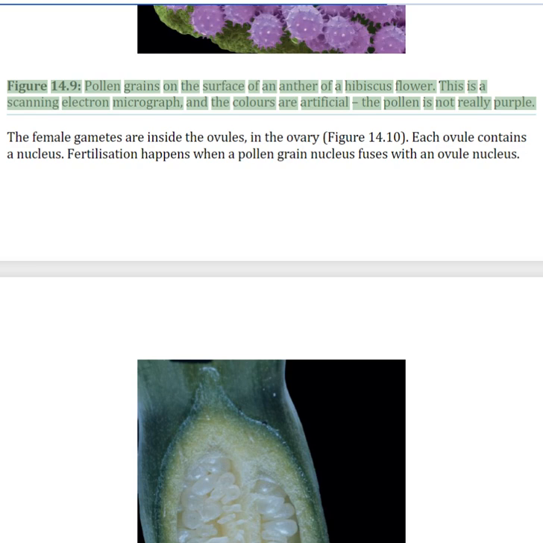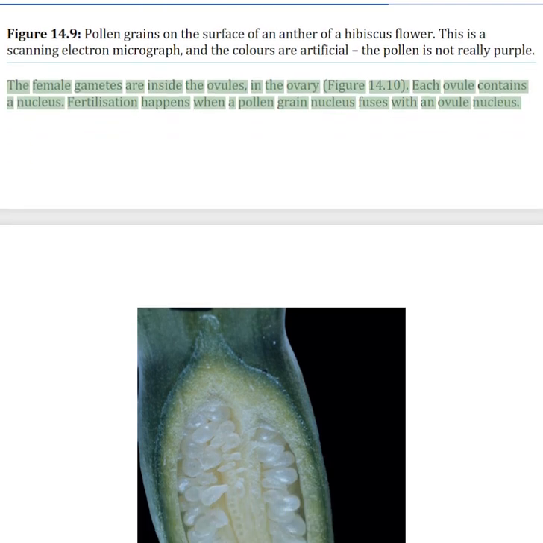This is a scanning electron micrograph, and the colors are artificial. The pollen is not really purple. The female gametes are inside the ovules, in the ovary. Each ovule contains a nucleus. Fertilization happens when a pollen grain nucleus fuses with an ovule nucleus.